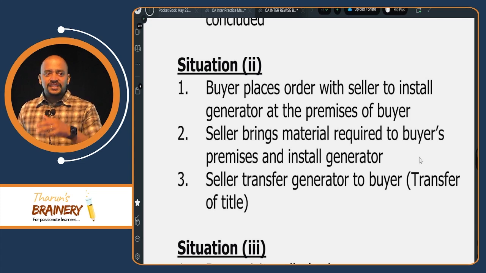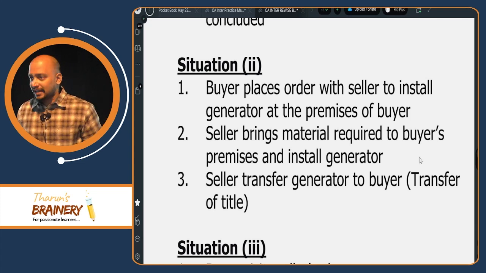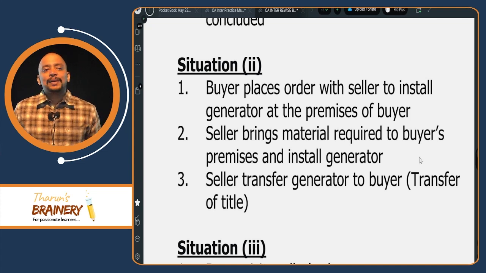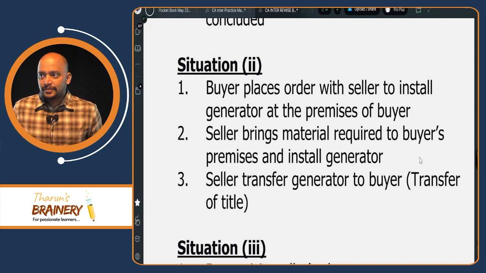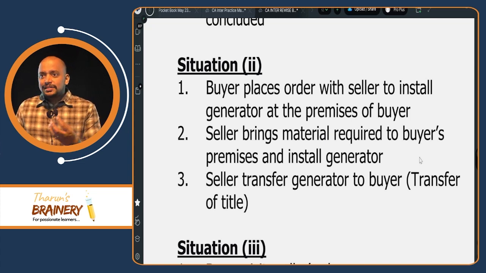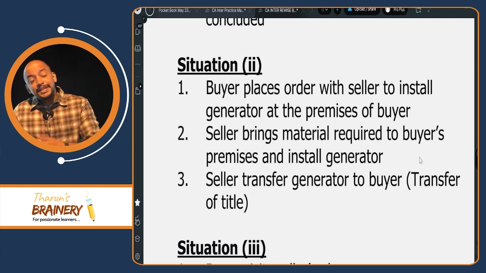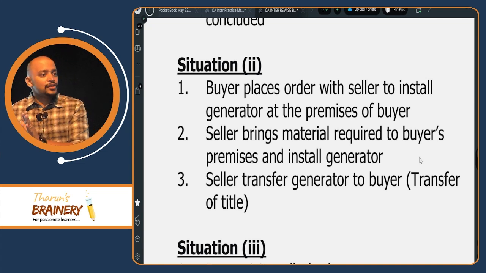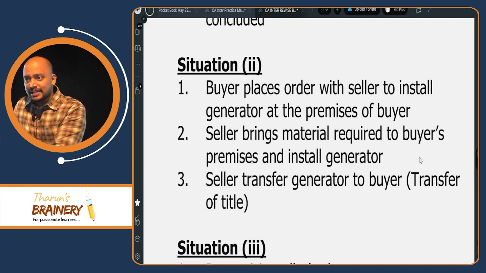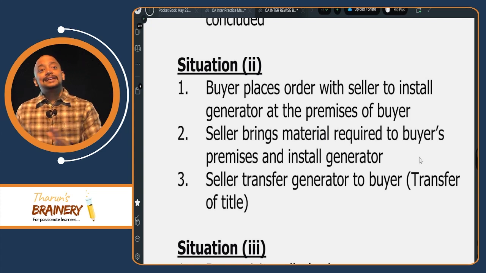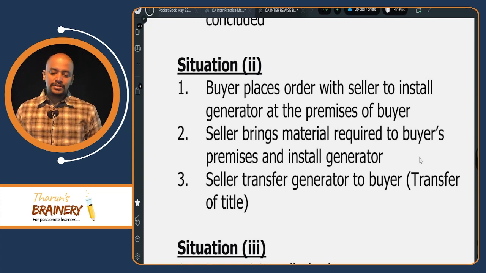And the seller transfers the generator to the buyer, that is transfer of title. Now in this case, does supply involve movement of goods? It does not, because the generator comes into existence only at the buyer's place. Once the generator comes into existence, there is no movement of the generator thereafter. So supply does not involve movement of goods.